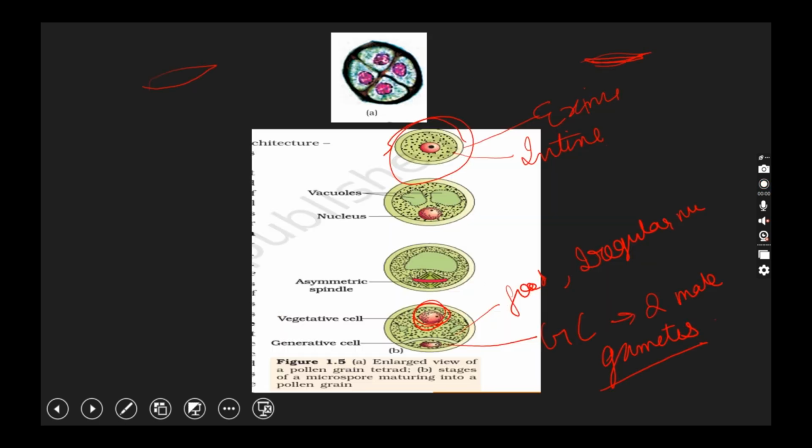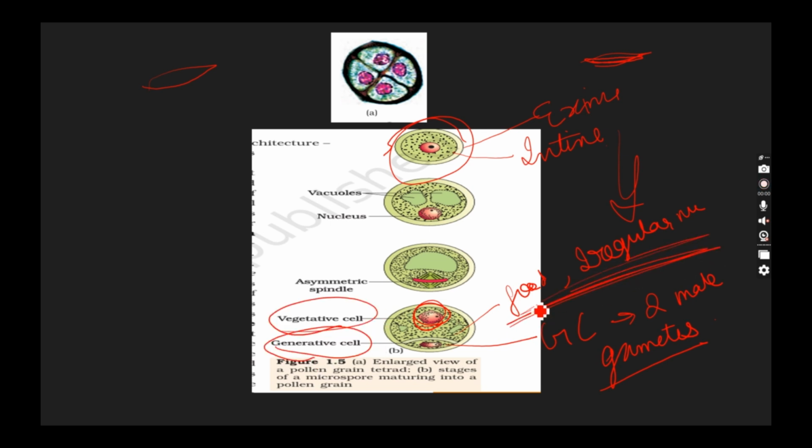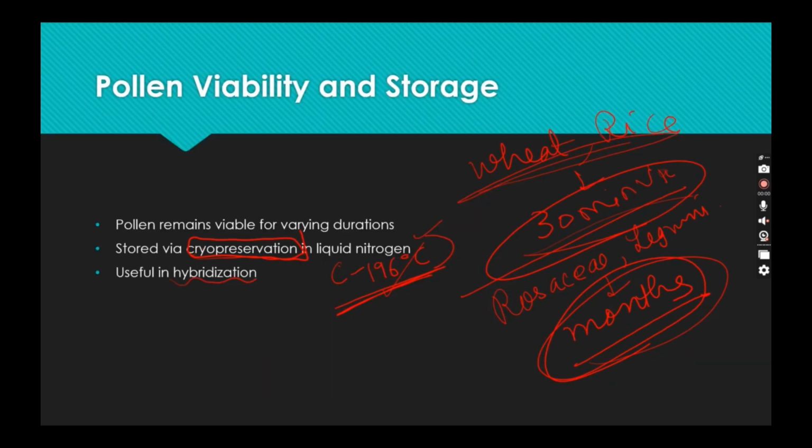Electron micrograph of few pollen grains, and this is how the pollen grains mature itself and form the vegetative and generative cell. Vegetative cell contains the nutritious food and an irregular shaped nucleus. Generative cell generates into two male gametes. Now, pollen viability: wheat and rice pollen grains are viable for 30 minutes,